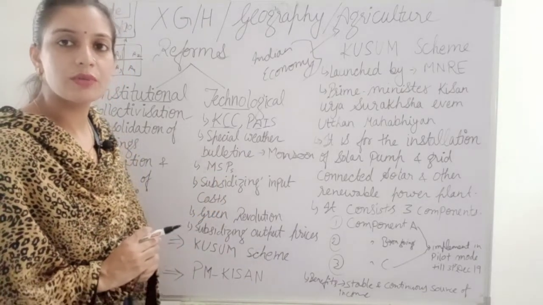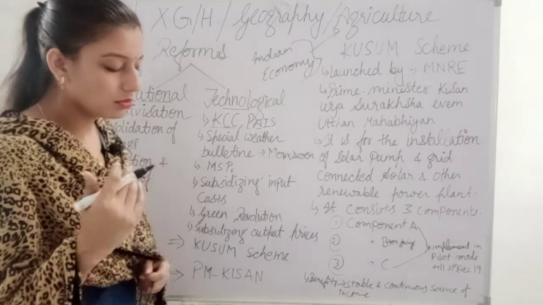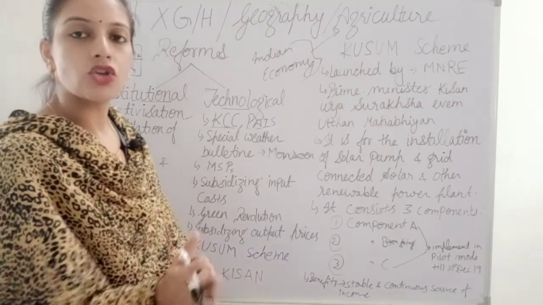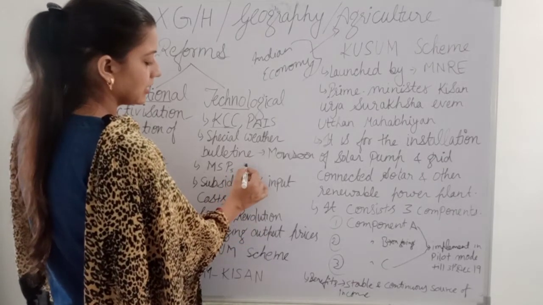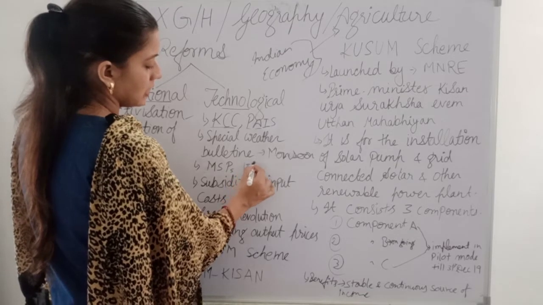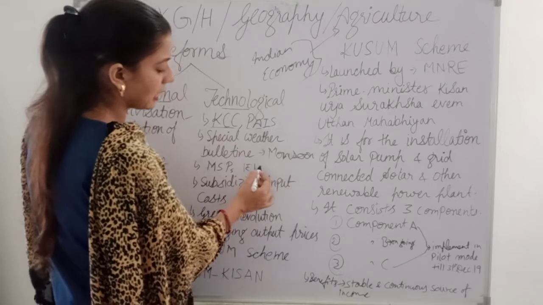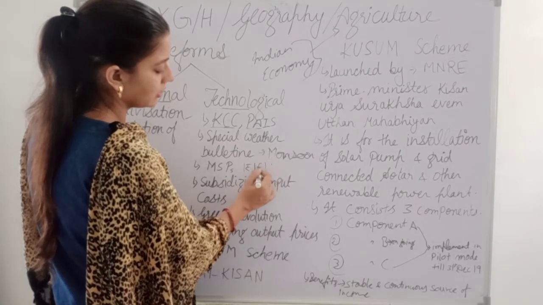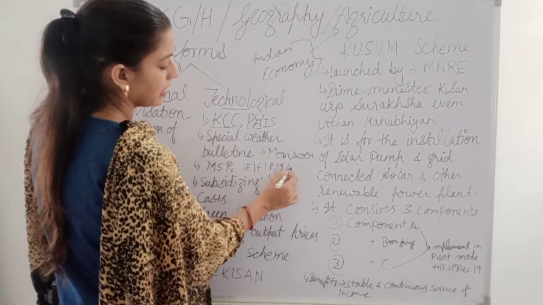After that, we have the MSP, that is minimum support price. This is also given by the government, and it is a kind of support by which the government provides money in installments, for suppose purchasing the seeds at the sowing time, then fertilizers, then pesticides, then irrigation, and then harvest.